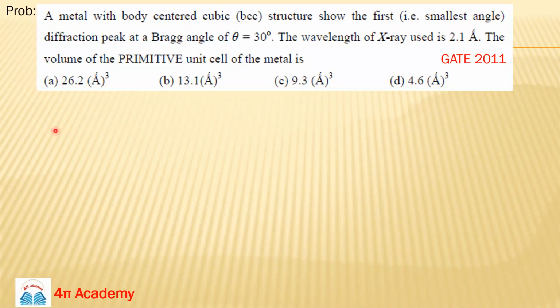Our second problem is also from the GATE examination. A metal with BCC structure shows the first, that is the smallest angle, diffraction peak at a Bragg angle theta equals 30 degrees.